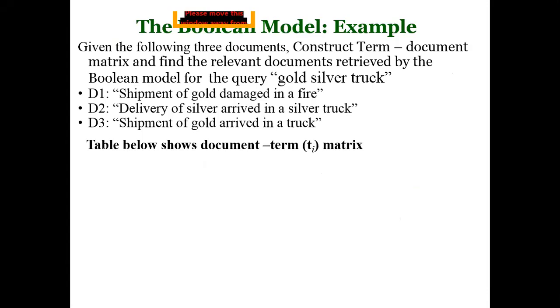In our example, our query is gold silver truck, and we have 3 documents containing some content. The first document contains shipment of gold damaged in a fire. The second, delivery of silver arrived in a silver truck.